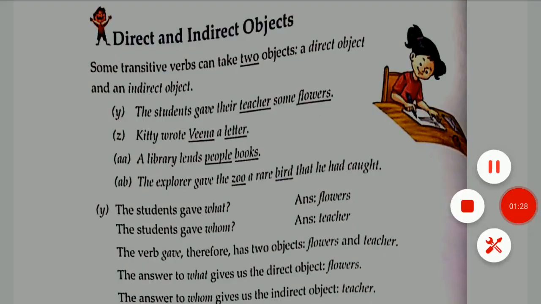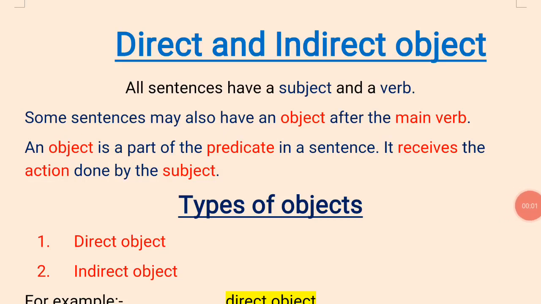So, direct and indirect object. All sentences have a subject and a verb. It can't be that a sentence is without a subject or without a verb. Every sentence has a subject and a verb.